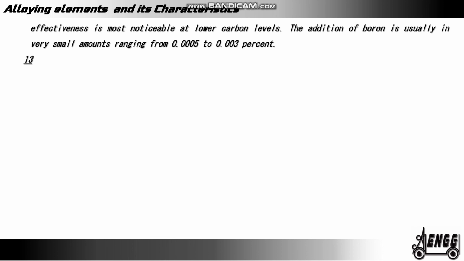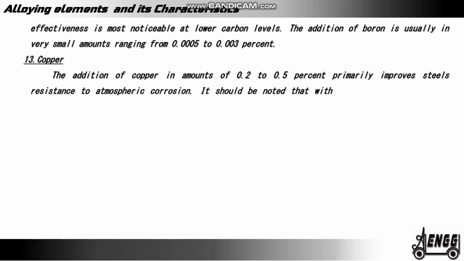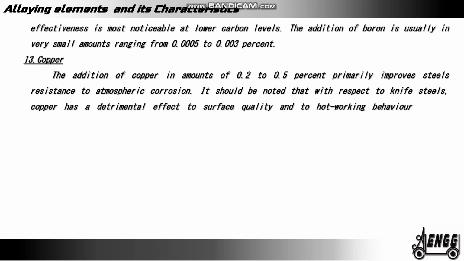0.003%. 13. Copper. The addition of copper in amounts of 0.2 to 0.5% primarily improves steel resistance to atmospheric corrosion. It should be noted that with respect to knife steels, copper has a detrimental effect to surface quality and to hot working behavior due to migration into the grain boundaries of the steels.